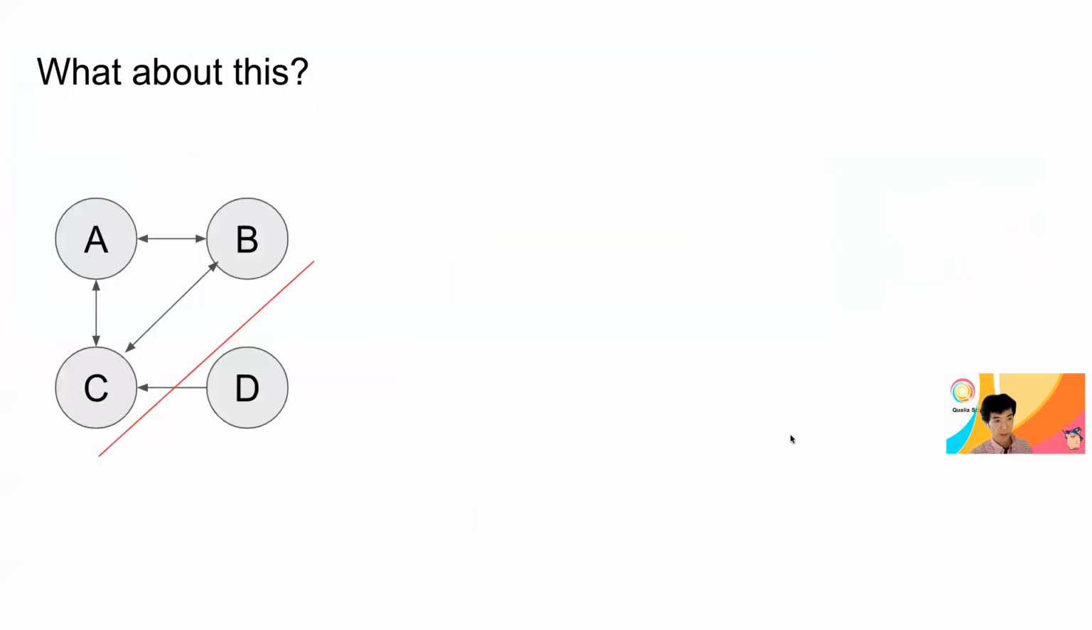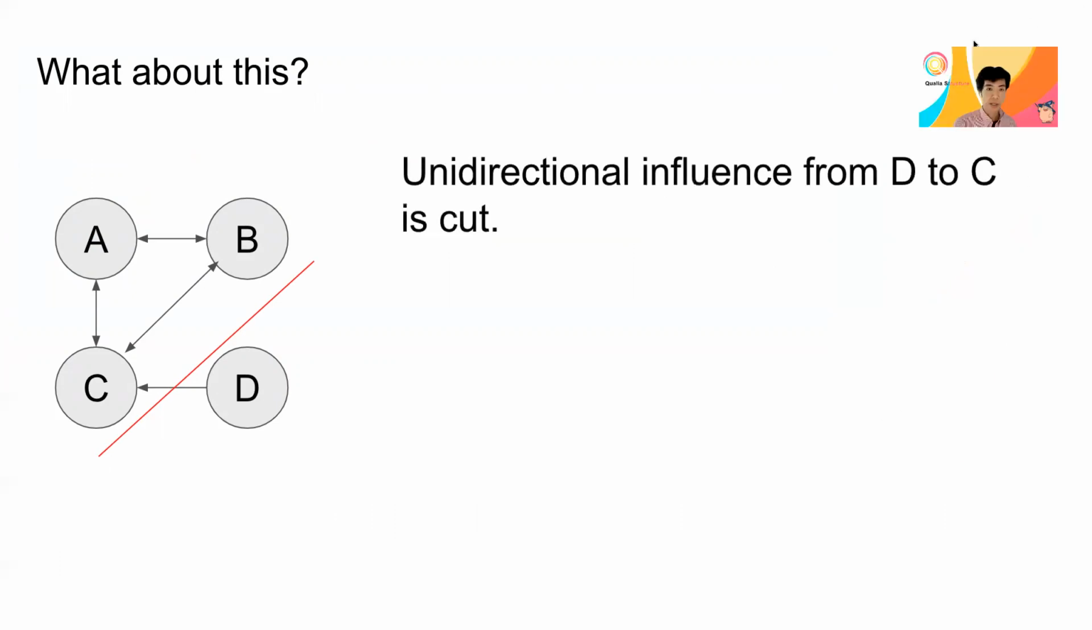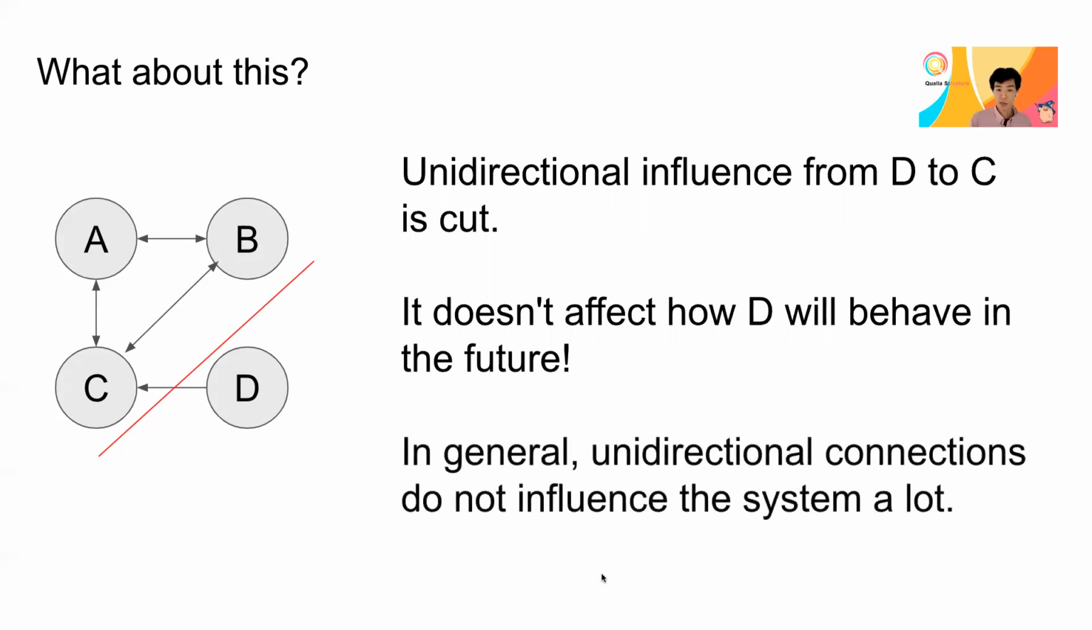But what about this D to C connection? That's the question. This is a connection that is unidirectional from D to C. And the unidirectional cut doesn't affect how D is going to behave or was informed from the past, right? So in general, unidirectional connections do not influence the system a lot. And so that's one thing to think about.